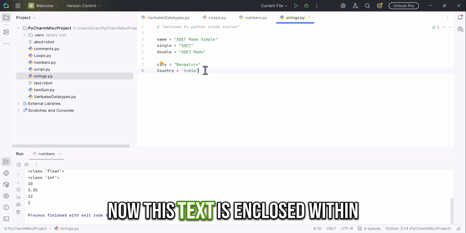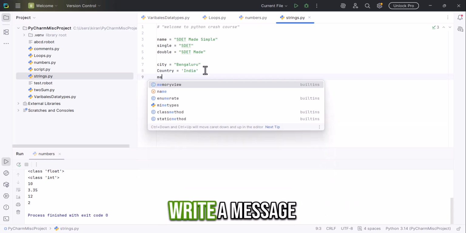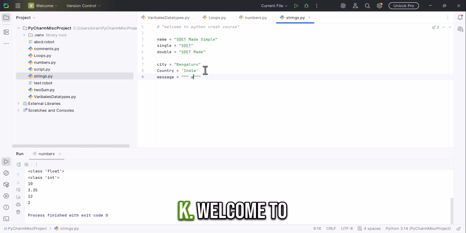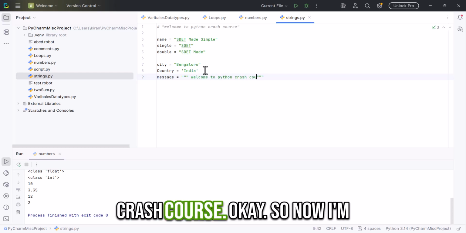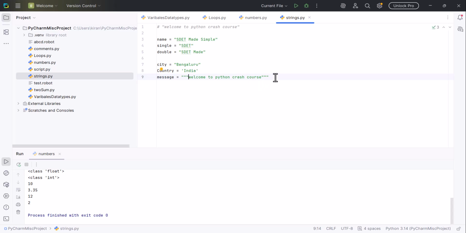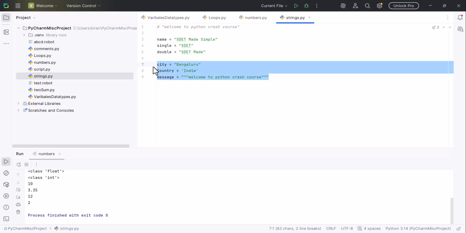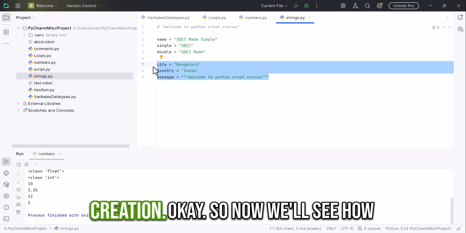Now this text is enclosed within single apostrophes. Then I will write a message, "welcome to Python crash course". Now I'm keeping all this text inside triple apostrophes. So these are all valid string creations.